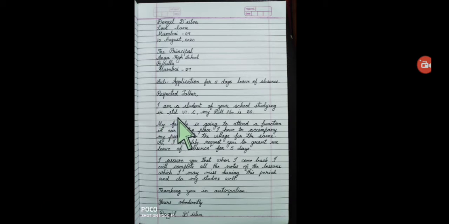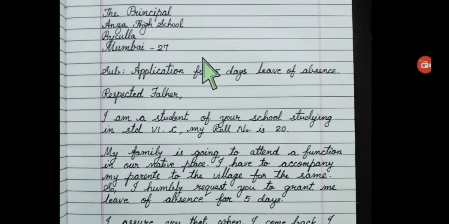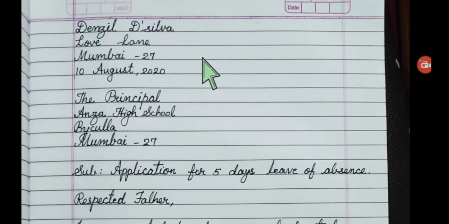Again, when you complete that paragraph, leave a line, then start the next paragraph near to the margin itself. If you finish that paragraph, then leave a line, then start the last paragraph, and below that leave a line and write the subscription. So this is the right method or format for writing an ideal formal letter for exams now. Okay, now I'll show you in detail the address that is written, and we'll check it again.